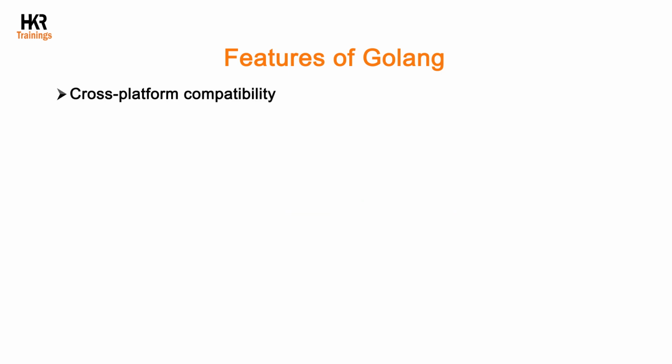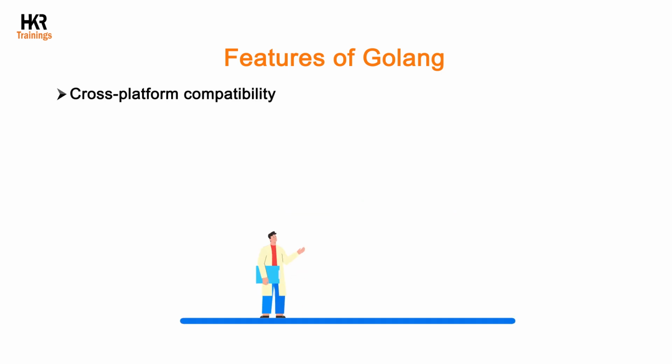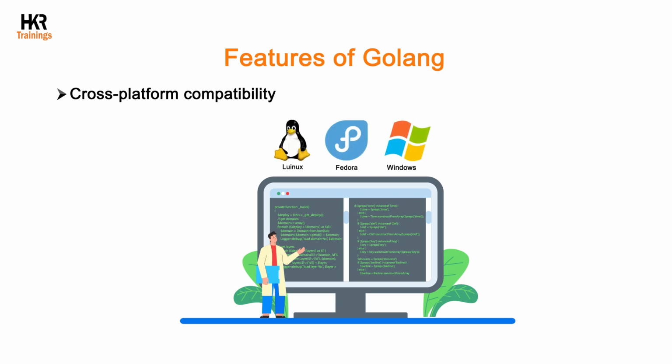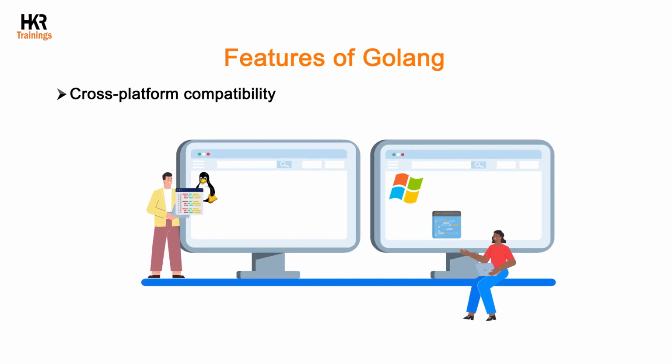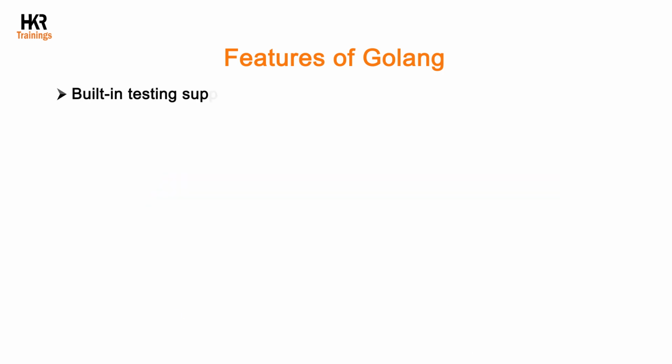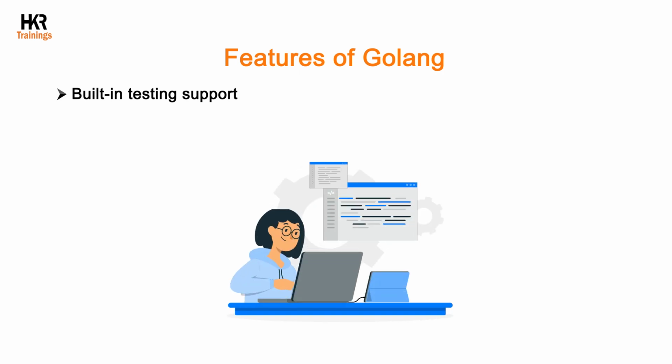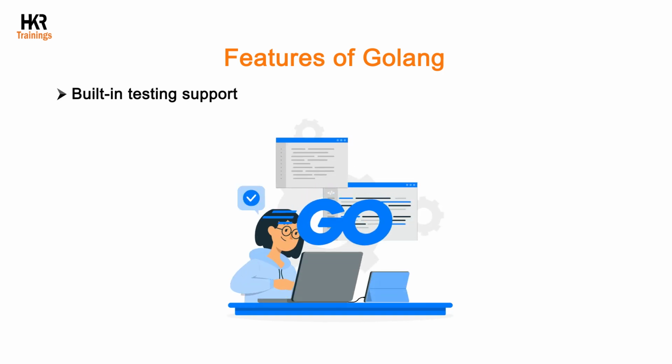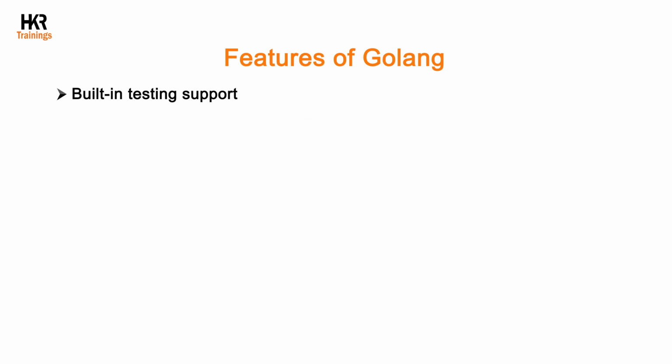Cross-platform compatibility. Golang has a compiler that can generate machine code that can run on different operating systems. So using Golang, developers can write code and can run it on different operating systems. Built-in testing support. Developers can write and test the code very easily with Golang's built-in testing support.